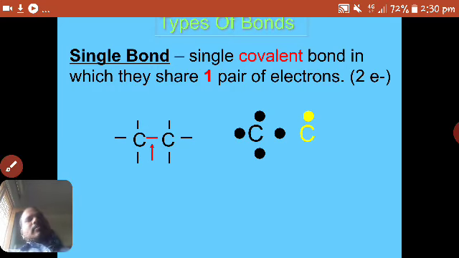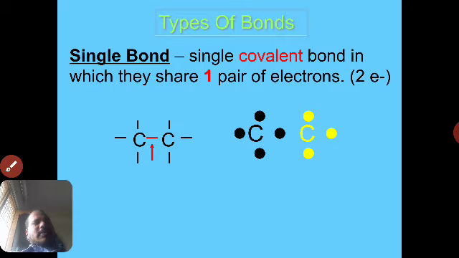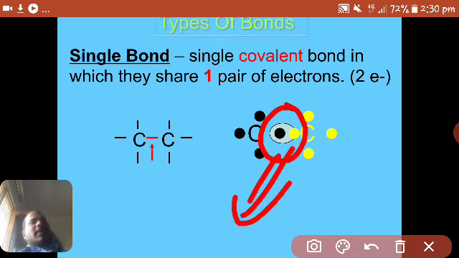Next, the triple bond. Carbon atoms may share three pairs of electrons to form a triple bond, right? Again I am showing two different carbon atoms with two different colors, one in black and another in yellow. Three pairs of electrons means 6 electrons, 3 electrons from one carbon atom and 3 electrons from another carbon atom, and these three pairs are shared by the two carbon atoms, leading to formation of a triple bond. Compounds which have triple bonds are also called unsaturated compounds.